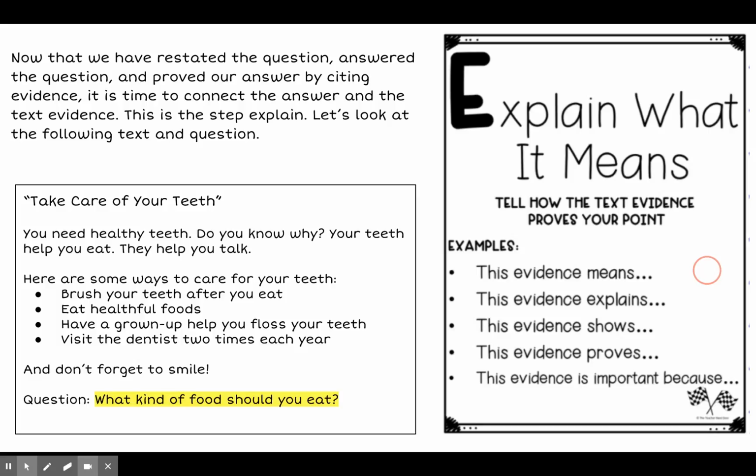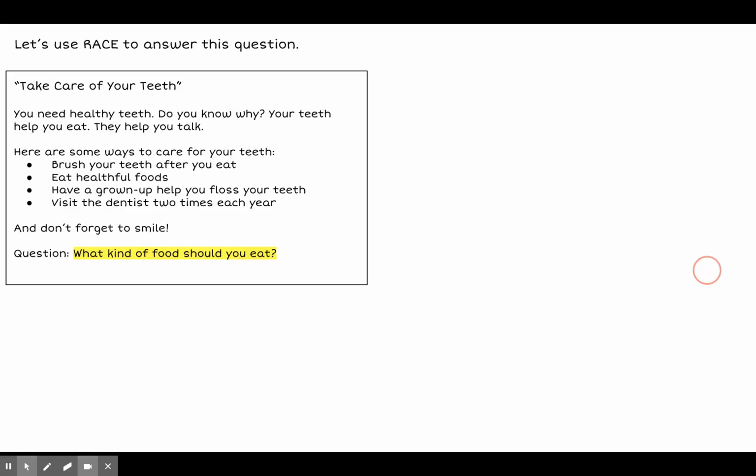So I've read the text. Let's go to the next slide and see what it is we have to do. So we have this text here, and it says, what kind of food should you eat? So I have to restate. The kind of food you should eat is, okay, I've got all the key words, looks good. And I'm going to answer it. I see that healthy food is what I should eat. I'm noticing it says it right here in the text, eat healthful foods.